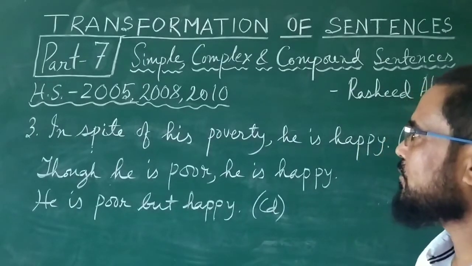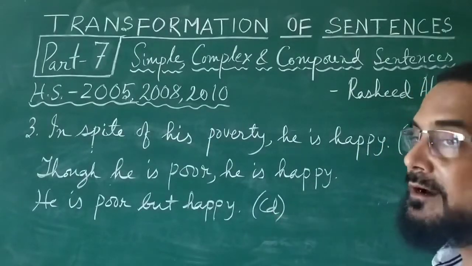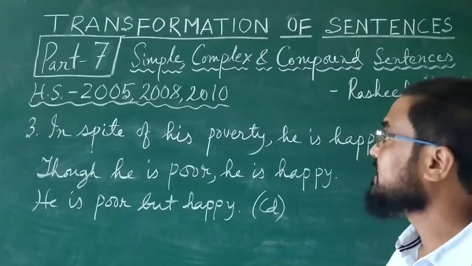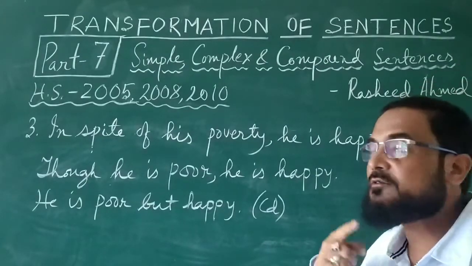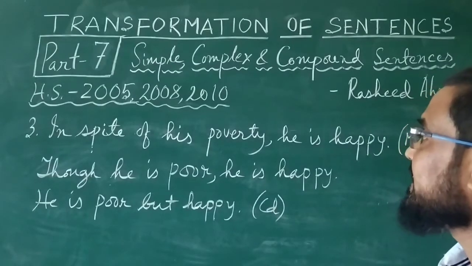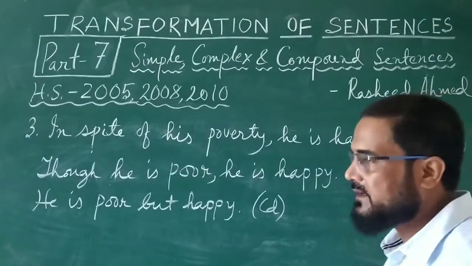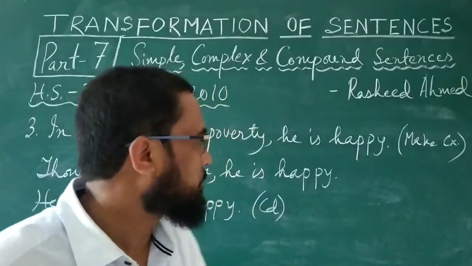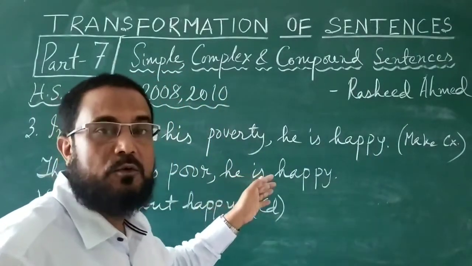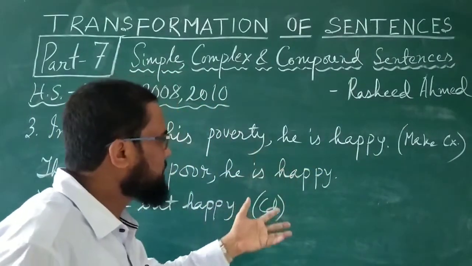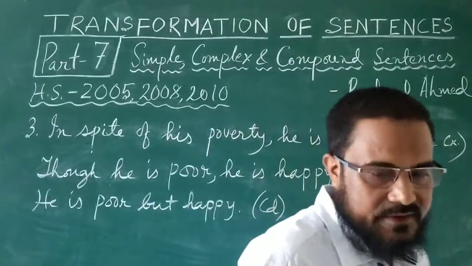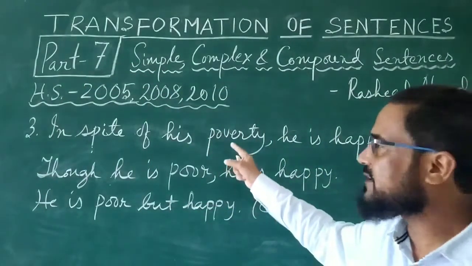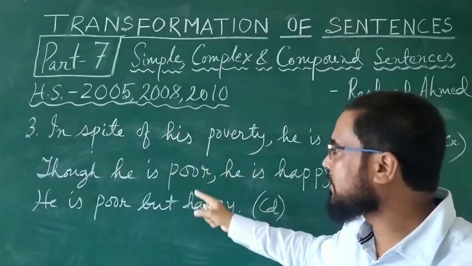The next one not only came in 2005, it has come already 3 times. The same sentence came in 2005, again in 2008, and again in 2010. And the sentence is, in spite of his poverty, he is happy. A similar sentence we have already done, that was in spite of his poverty, he wants to help others. It is almost same. So here the instruction is, make it complex. This means the given sentence is not complex.